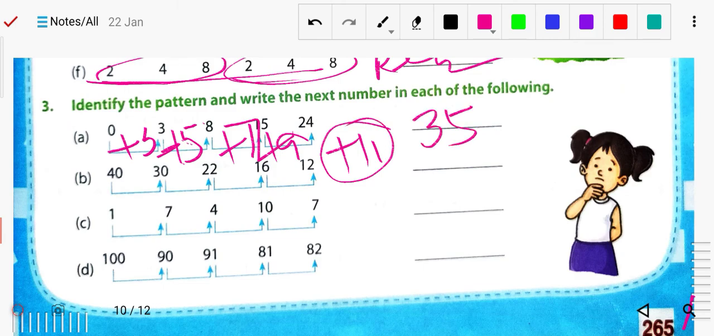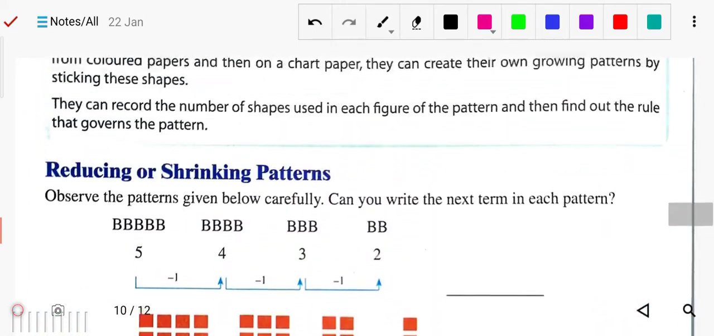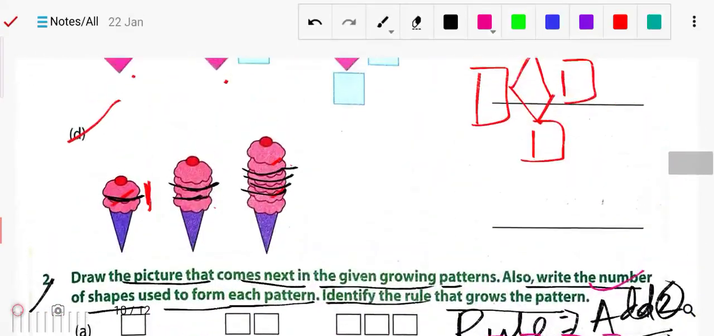Here it is minus 10, then minus 8, minus 6, minus 4. So next time it will be minus 2. Minus 2 means it will be 10 here. So likewise you can just do it. All these questions you can solve from this exercise. This is exercise 17.